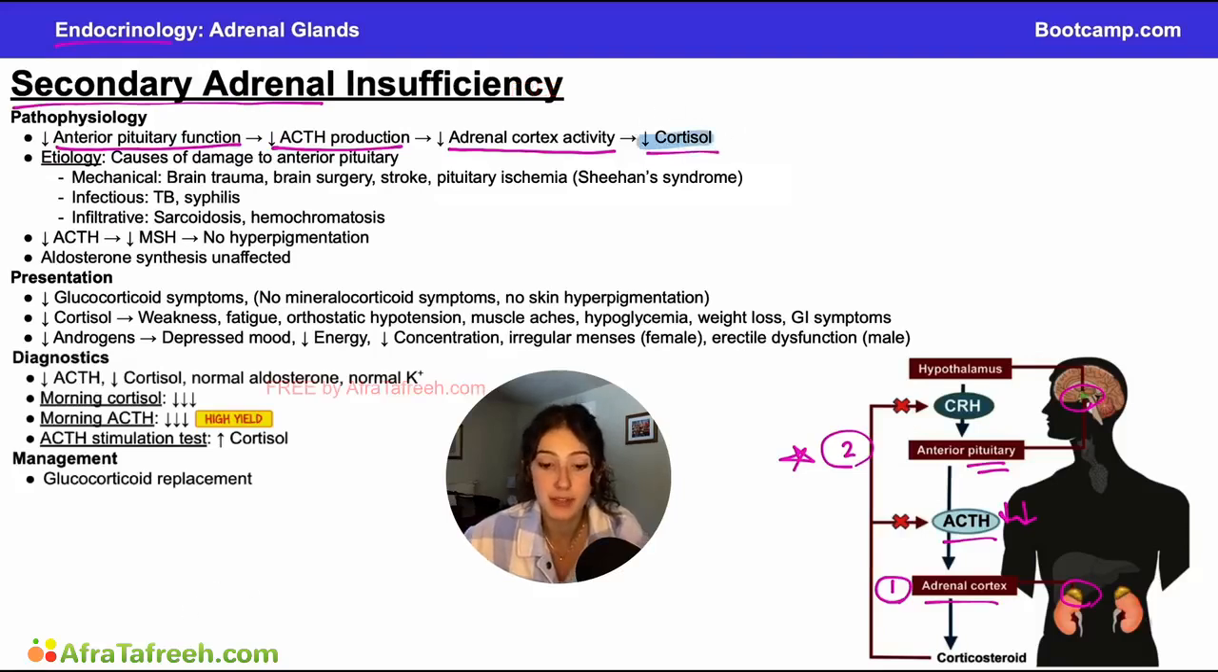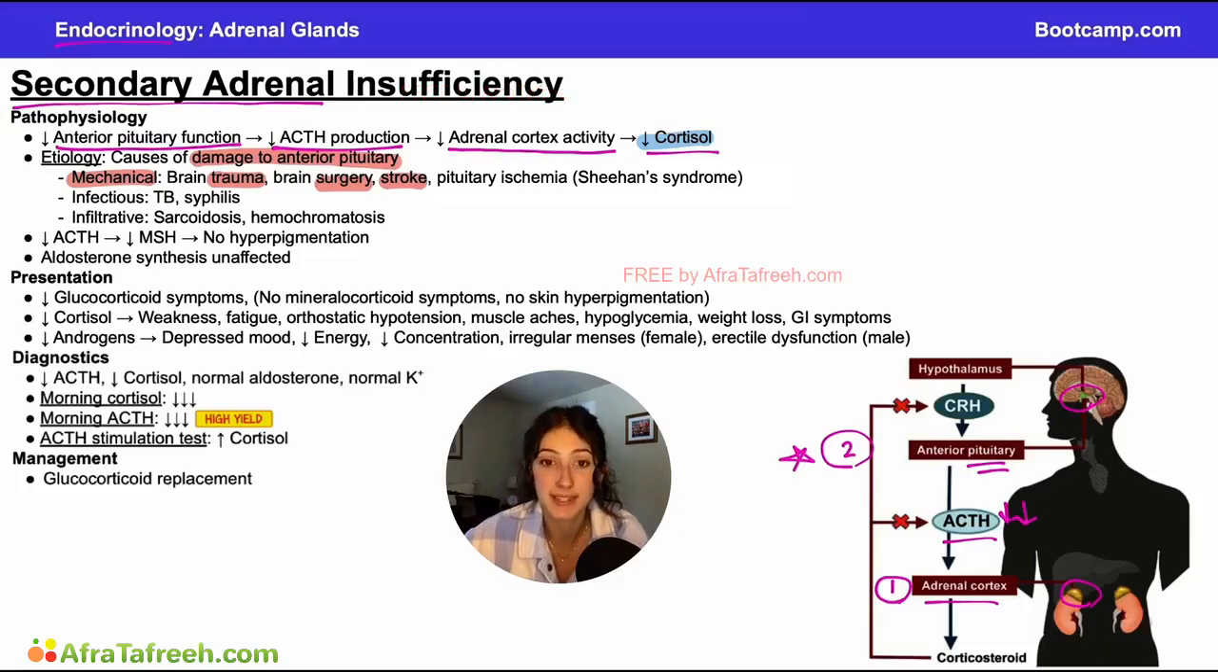There are several different things that can cause this decrease in function of the anterior pituitary, and I like to think of these different causes of damage to the anterior pituitary broken up into three categories. First, we have mechanical damage. There's mechanical damage to the pituitary itself through brain trauma, brain surgery, etc. And then there's damage to the blood vessels that supply flow to our pituitary. So this can result from things like stroke or pituitary ischemia if you're not getting enough blood supply to the pituitary.